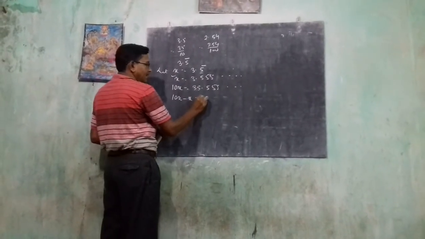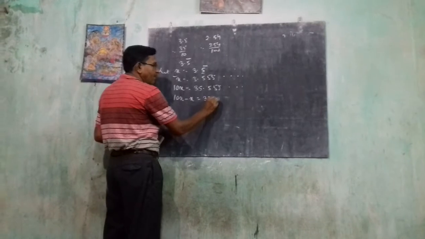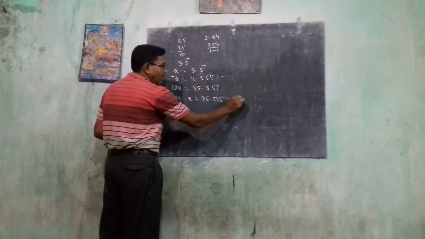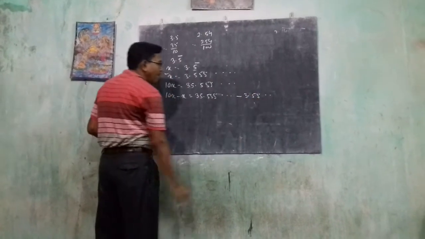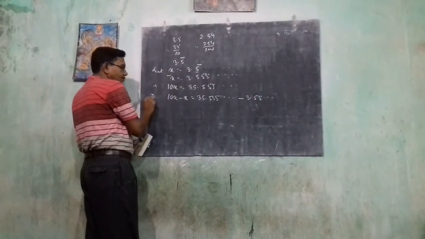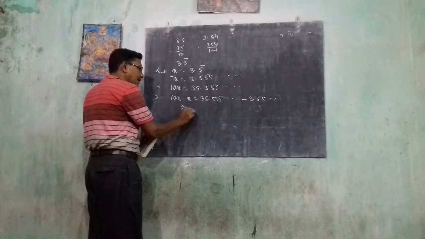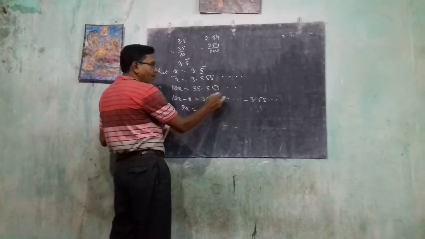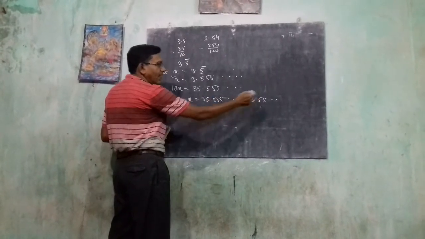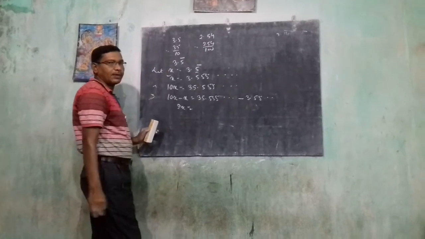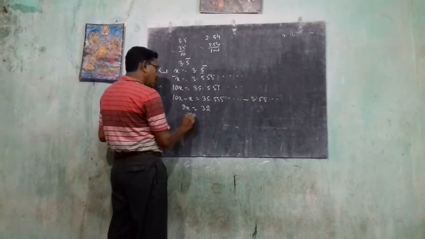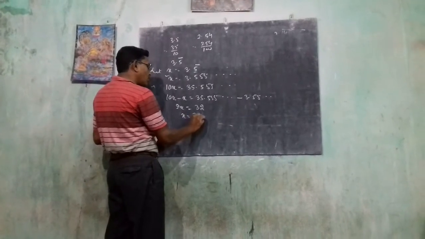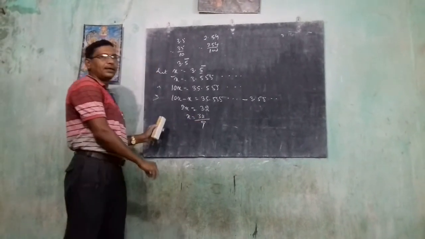10x minus x equal to... 10x value is 35.5555 dot, minus x value is 3.5555. After this you take 10x minus x, that is 9x, and 35 minus 3. After the decimal, the decimal part becomes 0 when subtracted. So 35 minus 3 is 32. So x is equal to 32 by 9. It is our rational number.